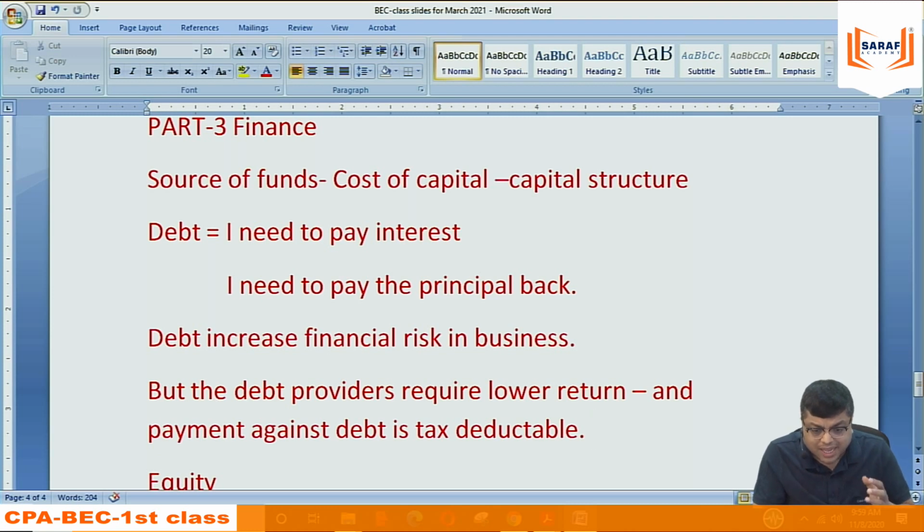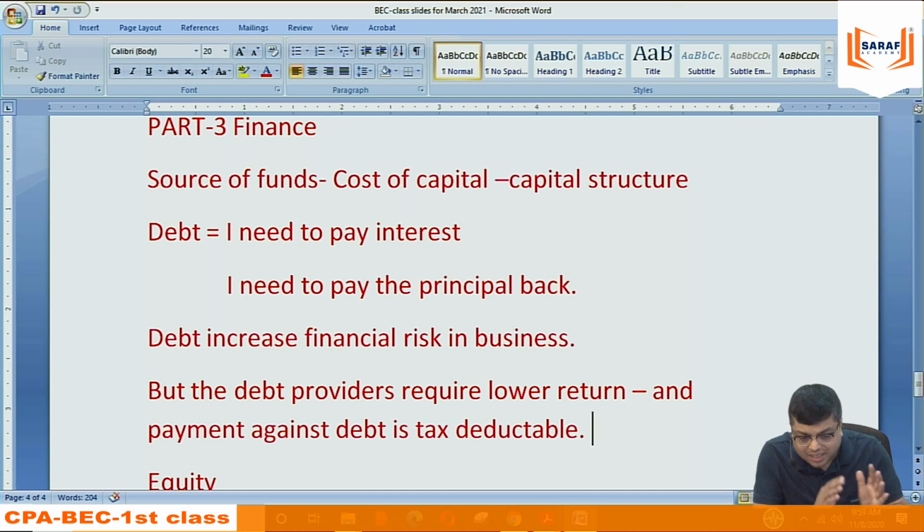So the problem is that if the company wants to reduce risk, then the funds should be raised through equity. And if the company wants to reduce cost, then the funds should be raised through debt. But the company wants both. They want to take the risk at a proper level depending upon their capacity and attitude, and they want to reduce the cost also.